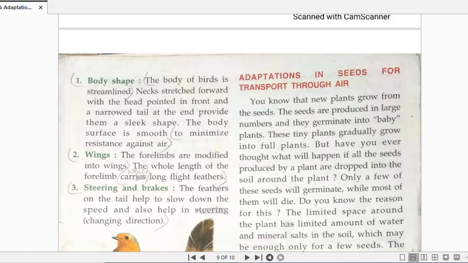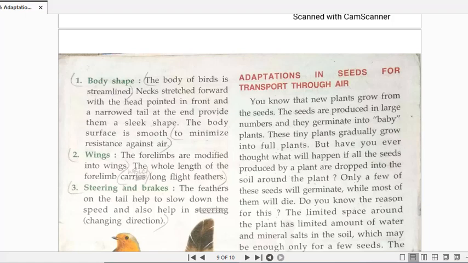Streamlined means the necks, they are stretched forward. The neck, the gardan, is towards the front, pointing towards the front, whereas the remaining body is at the back, right? And on the back side, they have a narrow tail, right? Which is at the end. And this particular tail provides the birds with a sleek shape, meaning a thin shape at the end, right?